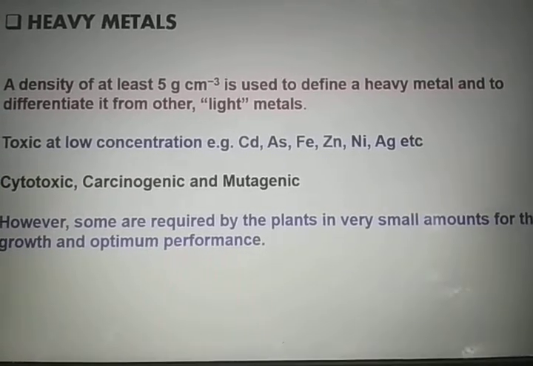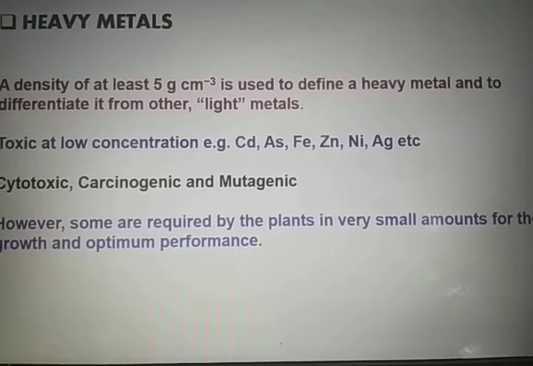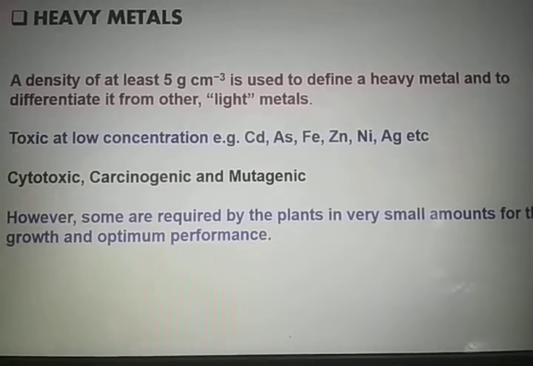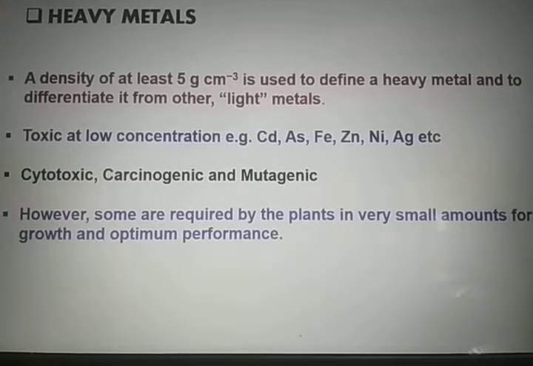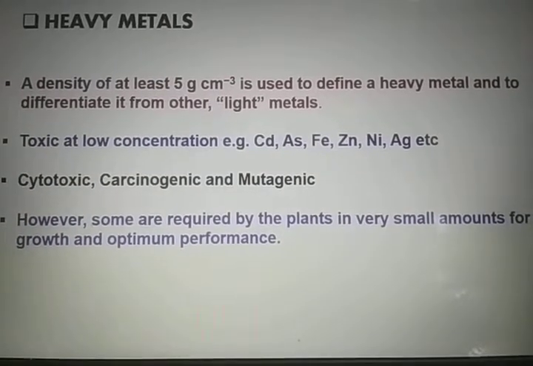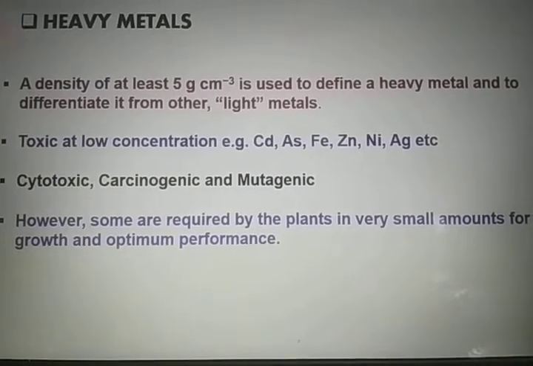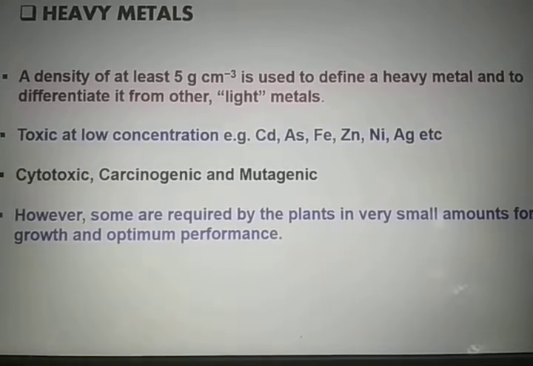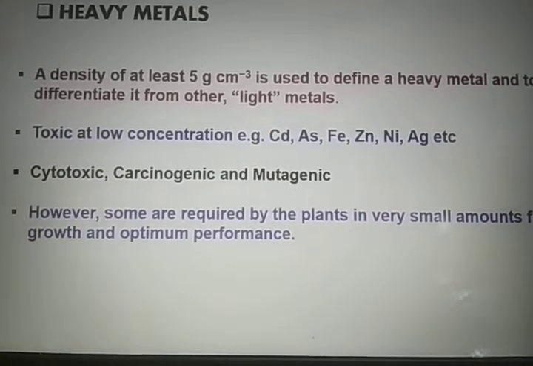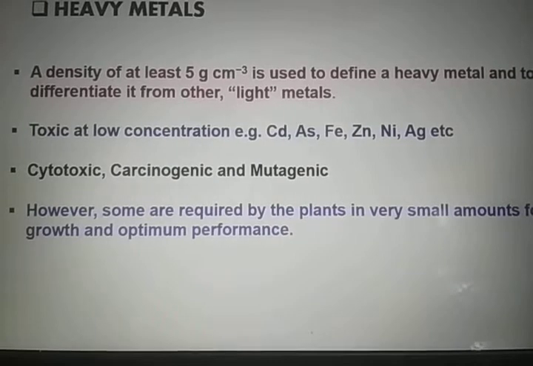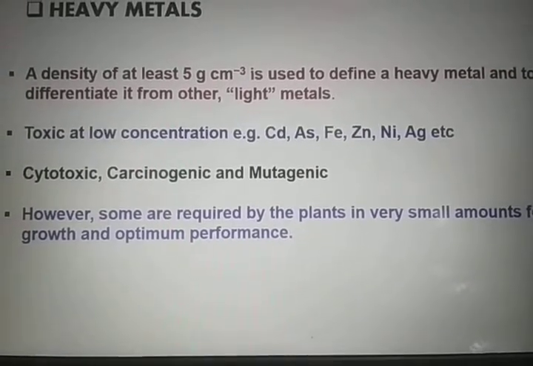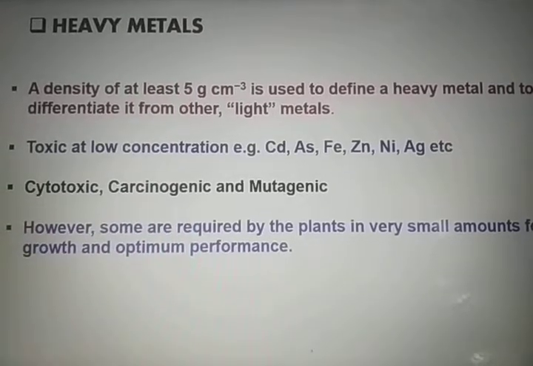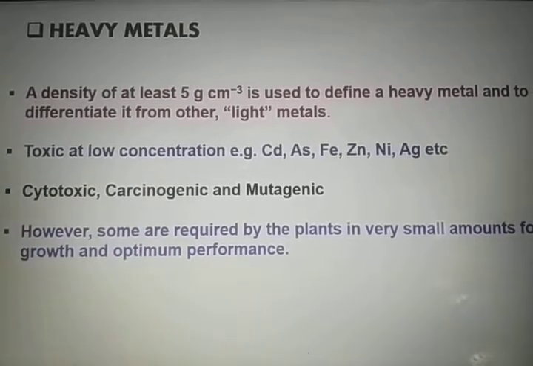Some of them are required by plants in very small amounts for their normal growth and optimum performance. They may be toxic at low concentration and may also prove carcinogenic and mutagenic in nature.